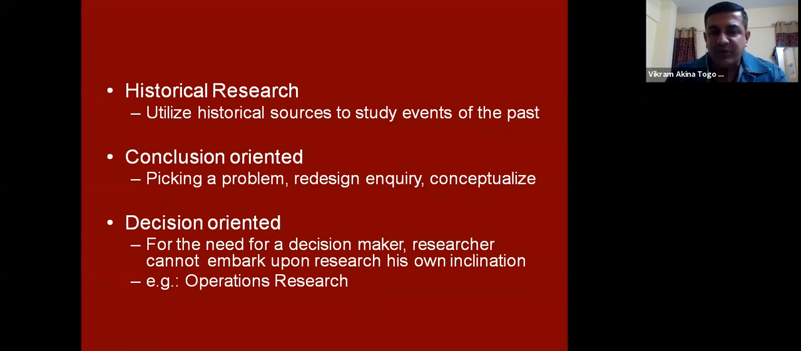Broadly, we have conclusion oriented researches where we pick up a problem and redesign the inquiry because we know the conclusion, and we are conceptualizing, again a kind of ex post facto research. There are researches which are decision oriented, where we, as a decision maker, know the particular subject we are researching. For example, operations research. The subject is already defined, and how we arrive at a decision is what is addressed here.